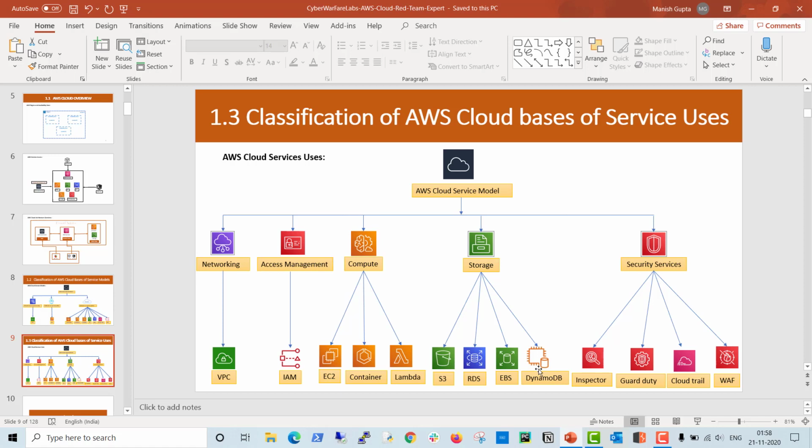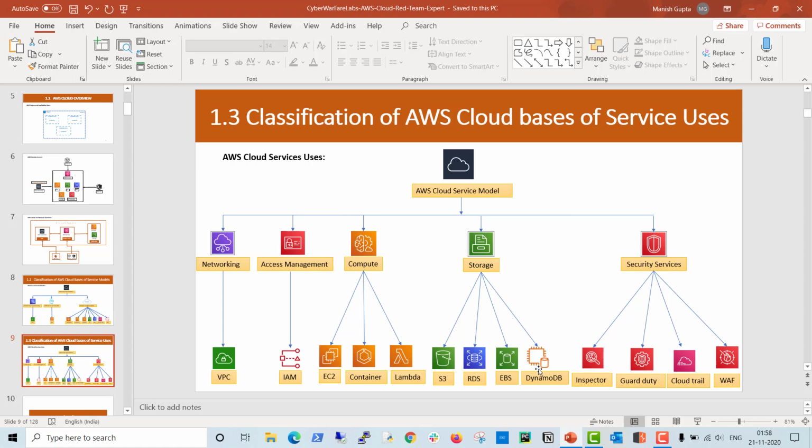You can use S3 to store your files and objects. RDS is a relational database. EBS is storage for your hard disk or hard drive. And the fourth one is DynamoDB, which is a non-relational database. So these are used to store different types of data within the AWS cloud environment.